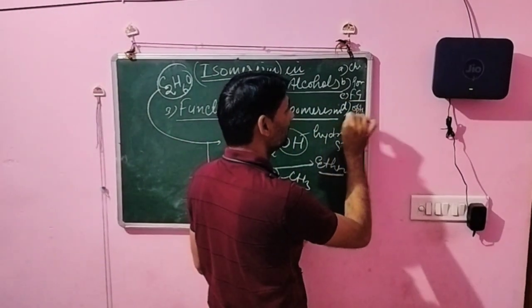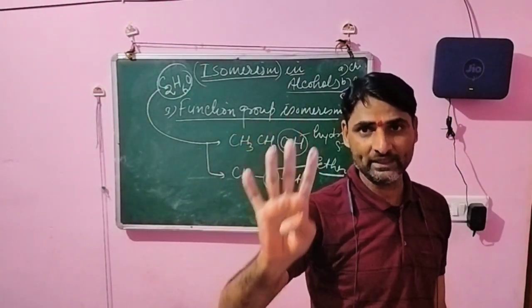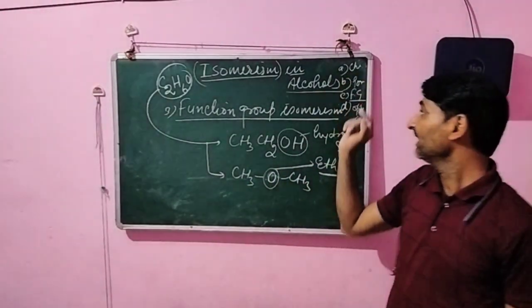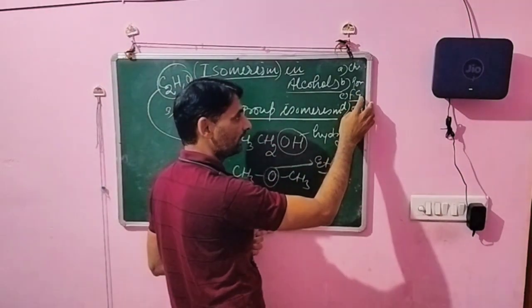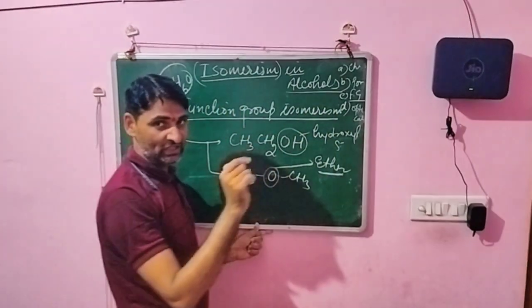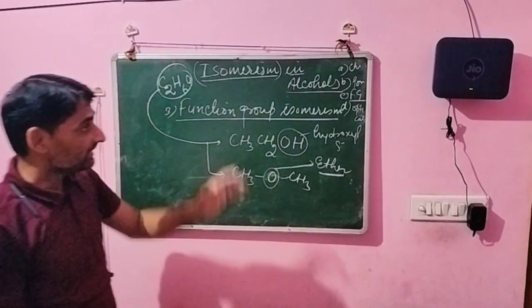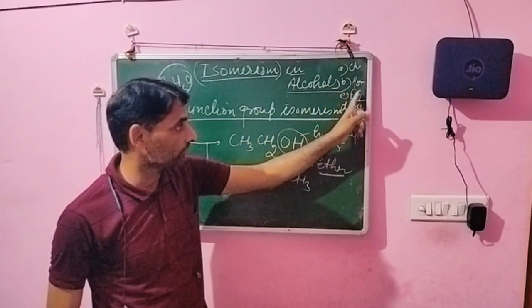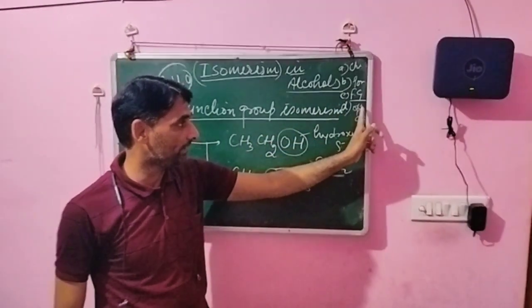Optical. So dear students, there are four types of isomerism shown by the alcohols. That one is the chain isomers, second is the position isomers, third is the functional group isomers, and fourth is the optical isomers. So generally in competition and also in your examination it is asked which type of isomers are shown by the alcohols. So these four isomers are shown by the alcohols, that is the chain, position, functional group, and optical isomers.